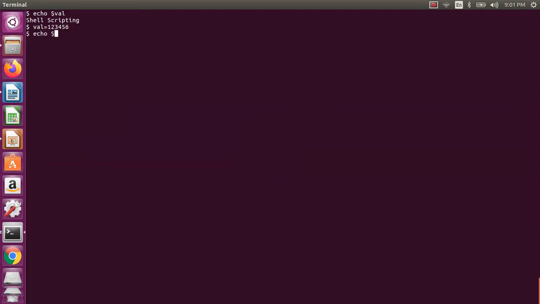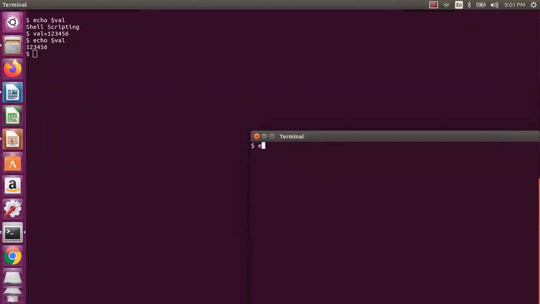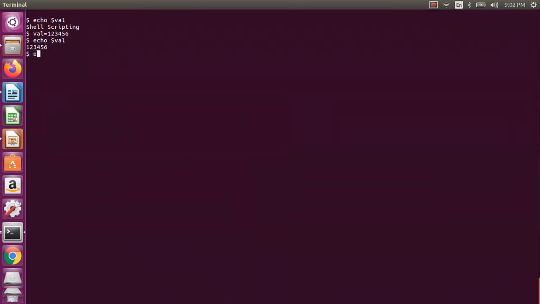Now I say echo $value. Now I have my value. Now if you see in this shell, echo $value, it is empty because that value is not there. And if I say env | grep value, it will not be there. That is not possible.